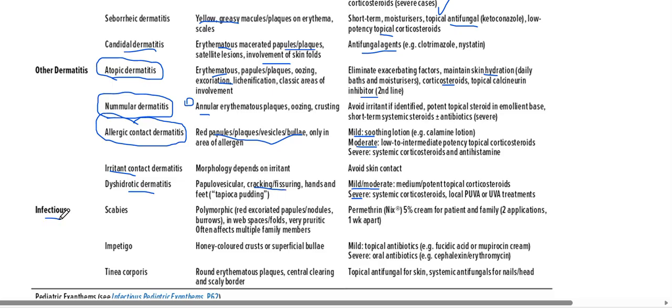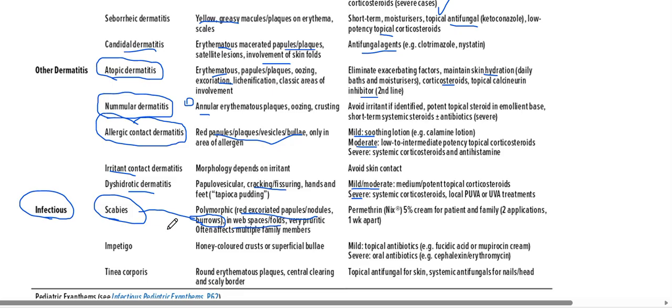Then infections, we need to know some infections like scabies. Scabies is a very important infection that can happen in children. And then polymorphic rash that occurs in the form of red excoriated papules, nodules and burrows. Okay, the word burrows, if you see in a stem, definitely scabies. In the web spaces or web folds, very important, web spaces, web folds and burrows, very pruritic, often affects multiple family members.